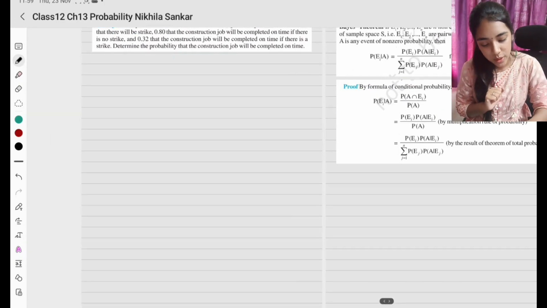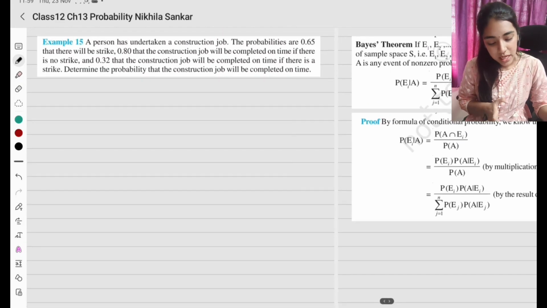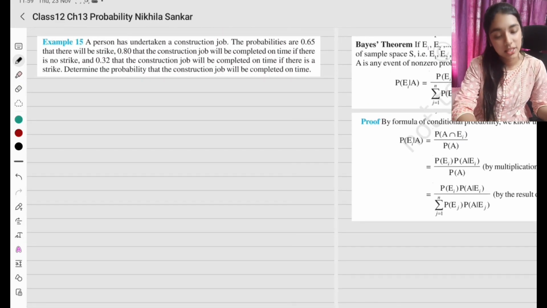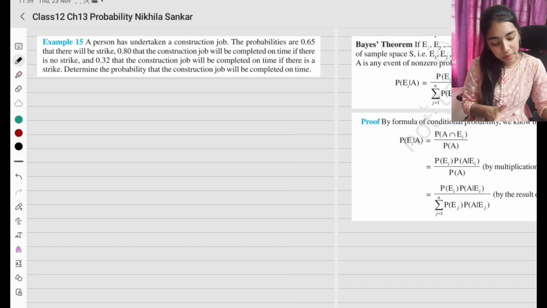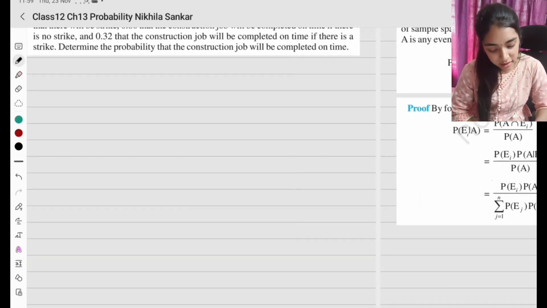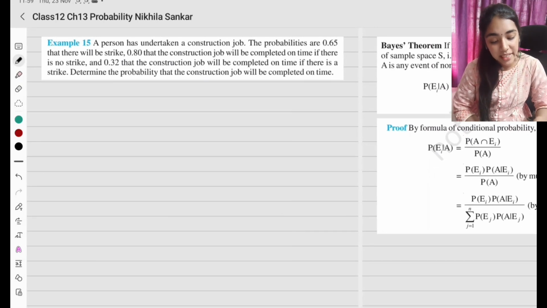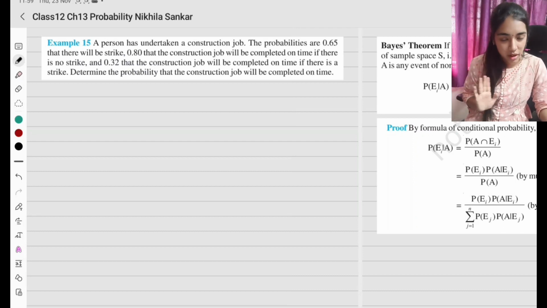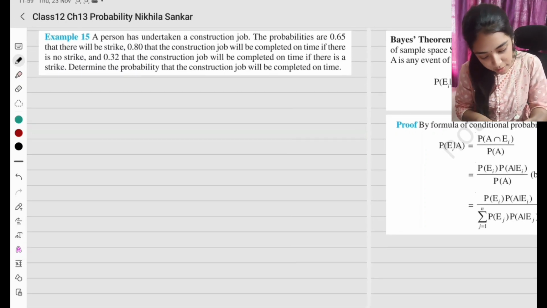Okay, so now let us see an example question. A person has undertaken a construction job. The probabilities are 0.65 that there will be a strike, 0.8 that the construction job will be completed on time if there is no strike. So இப்போ strike வச்சு ஏதோ ஒன்று பண்றாங்க. So strike is going to be our main event. Okay, so first என்ன எழுத போறோம்?